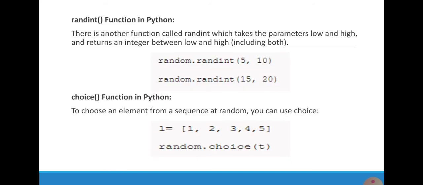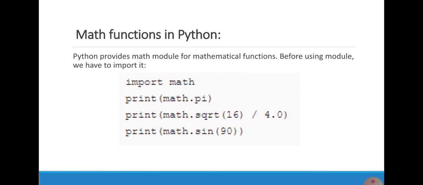The randint function in Python and then the choice function in Python. First one, the randint function. It takes the parameters low and high and returns an integer between low and high. Example is given. And then the choice function in Python. To choose an element from a sequence at random, we use the choice function. Example is given below.